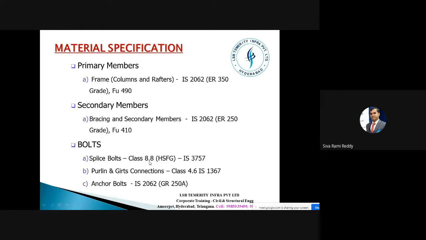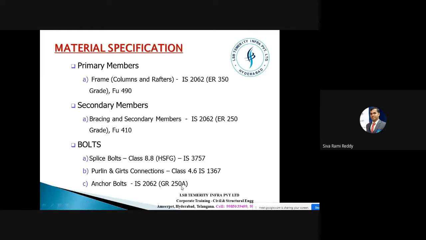The 8.8 denotes the yield strength: 80% of the yield strength will be considered as the working stress. Even here, 4.6 is mentioned, so we are considering 60% of the 400 yield strength, right? For this the code book changes to IS 1367. And for anchor bolts, you have to take the code book IS 2062 only, and the grade is mentioned as 250A.